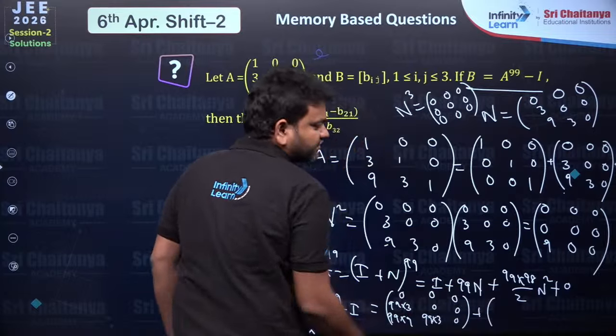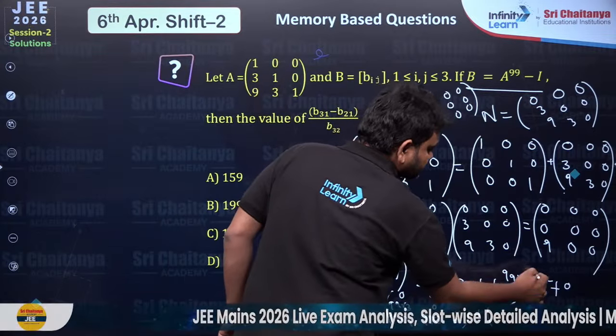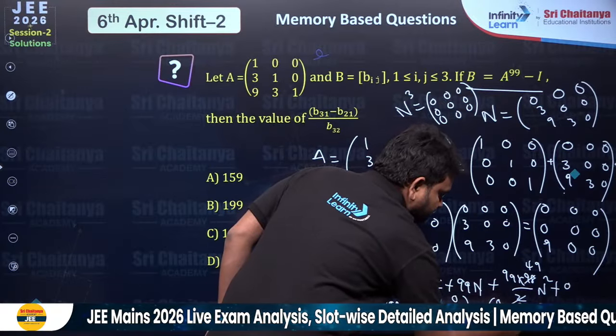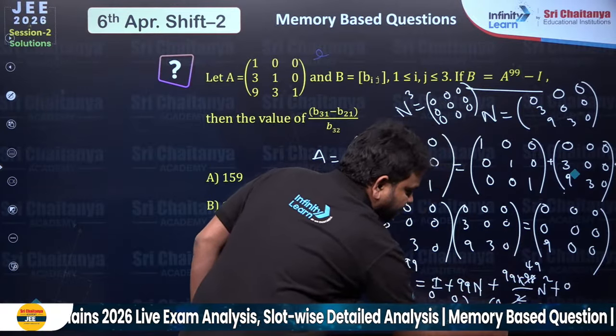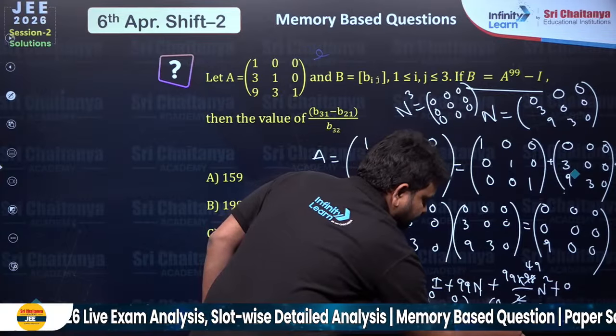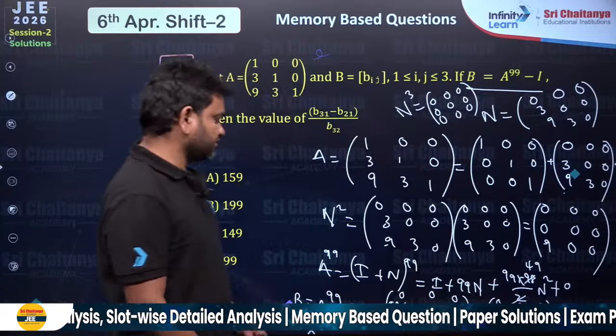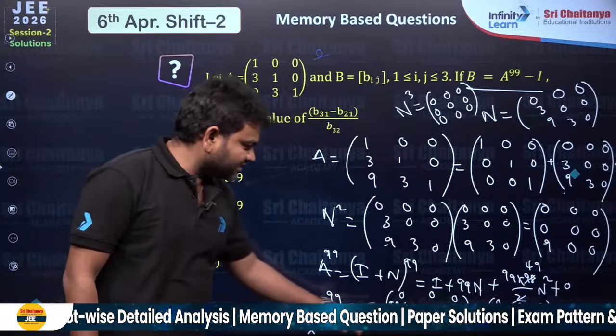And this is 99 into 3 and 0. Plus, I have here N square into this term. This gets cancelled with 49. So anyway, most of the terms are 0, so don't worry about it. 99 into 99 into 49, I have 0 and 0. This is what I have. Now, this is the B matrix which I am getting.